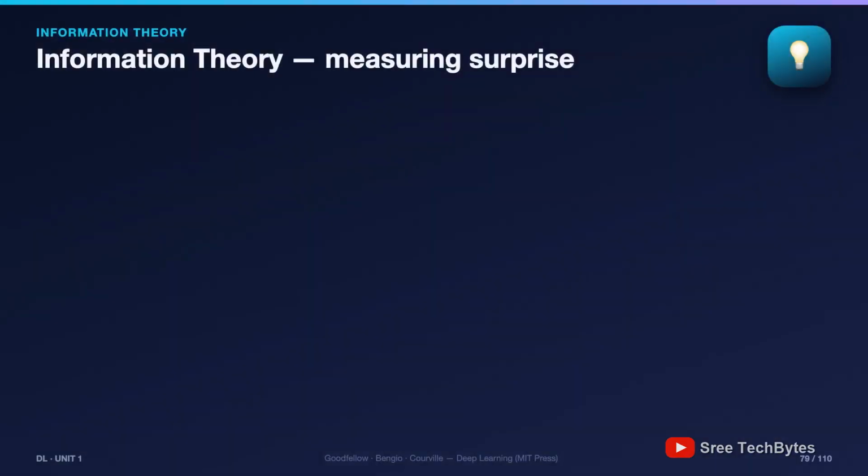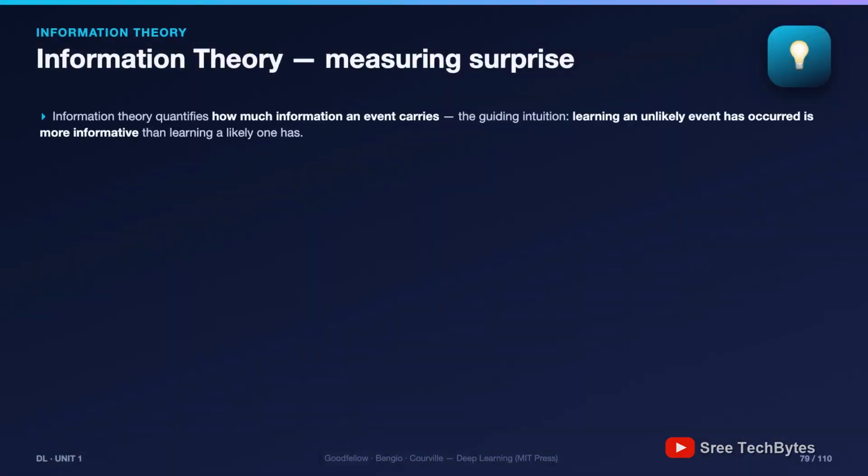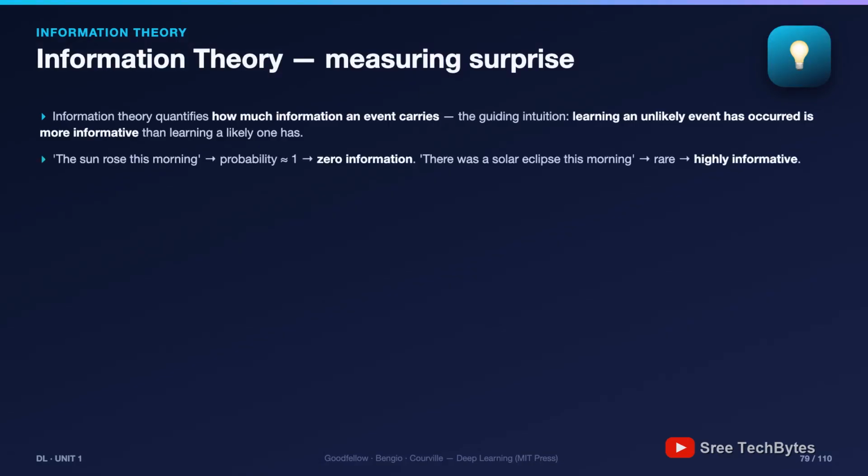Last stop in this chapter: information theory, the mathematics of surprise. Invented, incredibly, by one person, Claude Shannon, in 1948. The guiding intuition: learning that an unlikely event happened is more informative than learning a likely one did. The sun rose this morning, probability 1, information 0; don't bother tweeting it. A solar eclipse this morning: rare, highly informative.